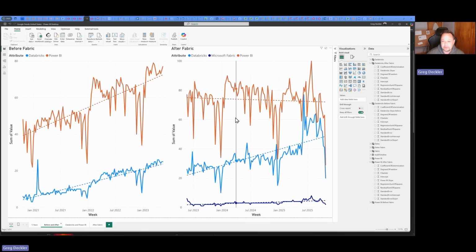So that was interesting to me because I had mentioned that after Fabric, it almost looks like it has a downward slope to it, and turns out I was right. So anyway, let's see here.